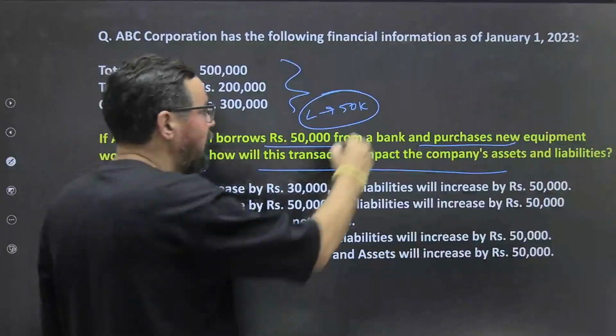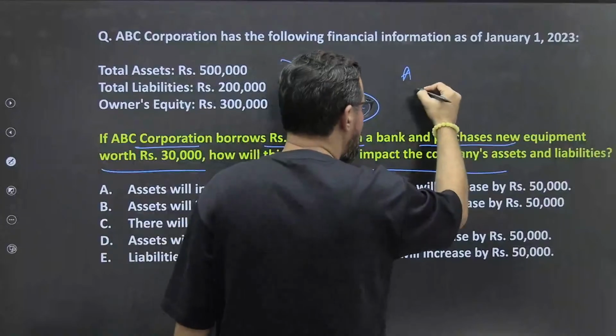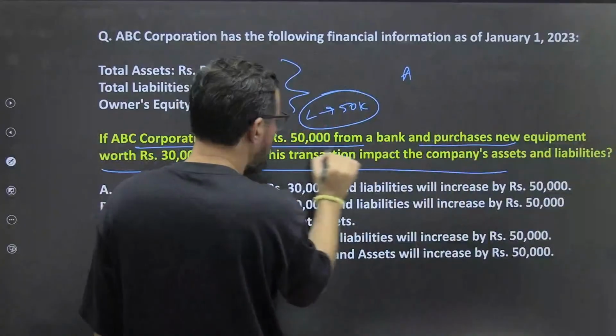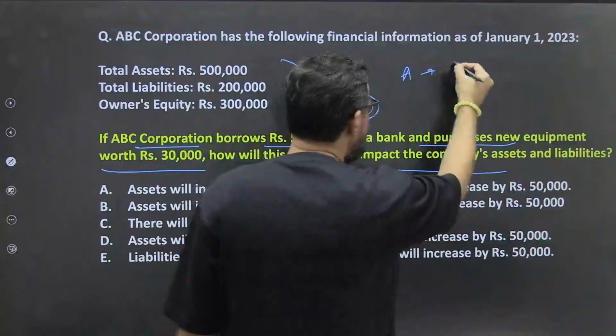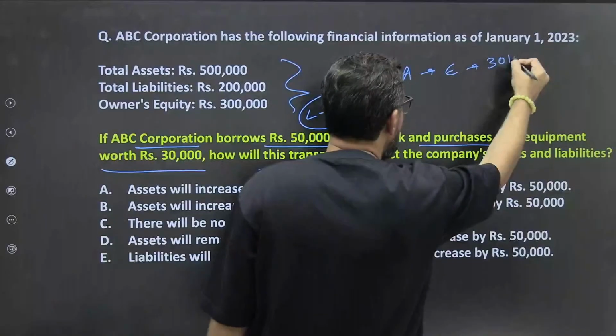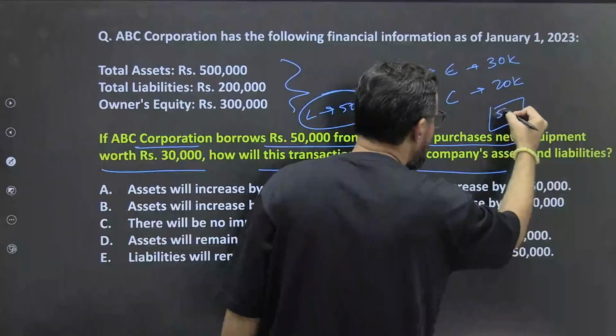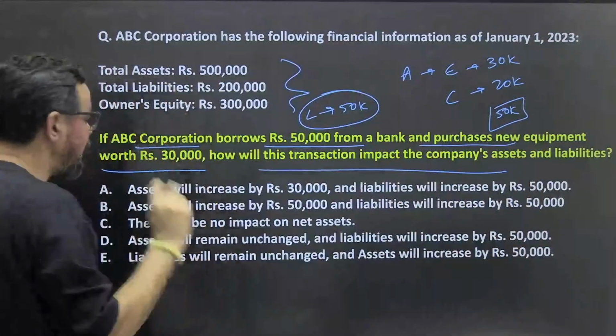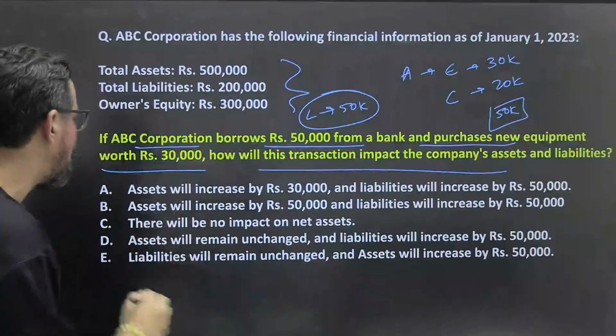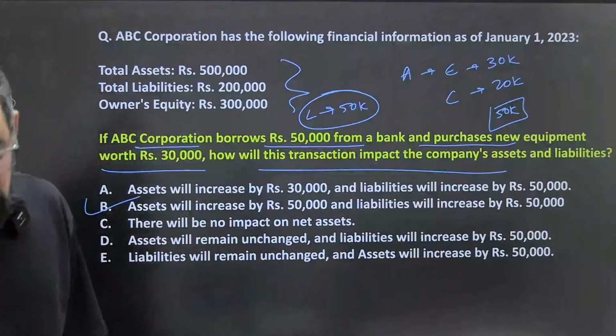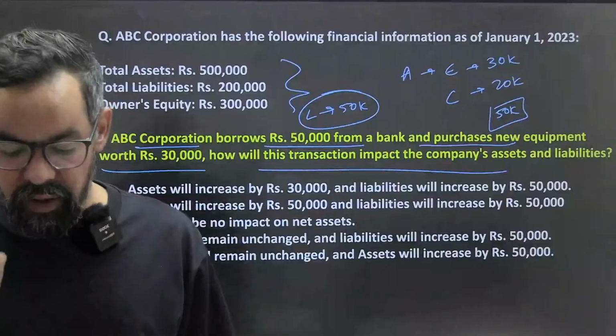Now what they did on the asset side, they purchased new equipment worth 30,000 rupees. So the remaining 20,000 is cash. Okay? So it is again 50,000. So assets will increase by 50,000 and liabilities will increase by 50,000. That means option B will be the right answer for this particular one.